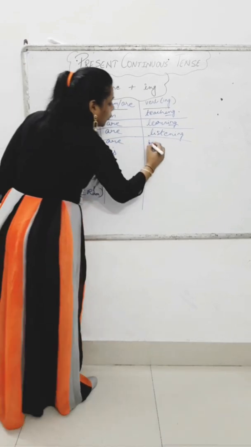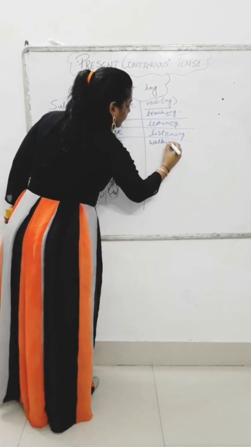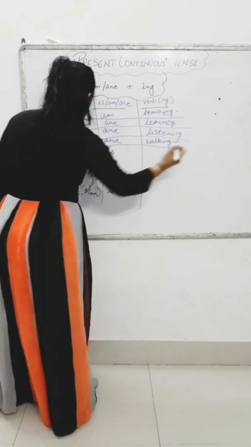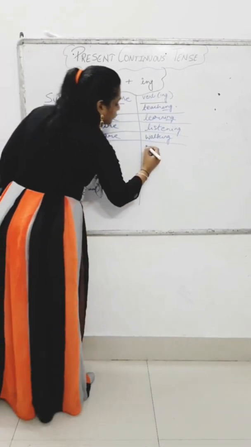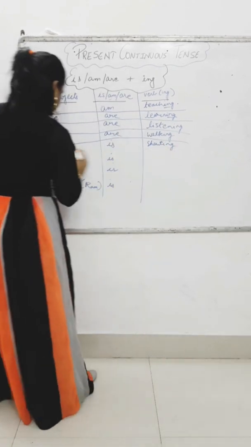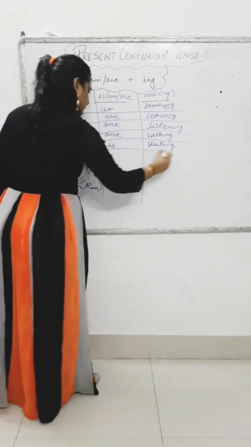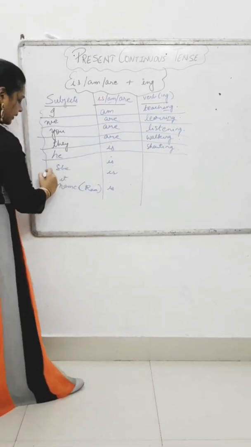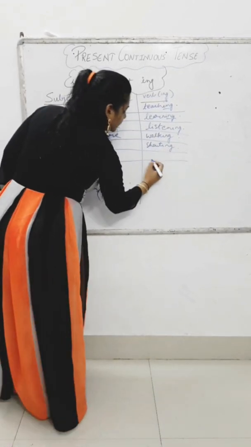They are walking. He is shouting. She is dancing.